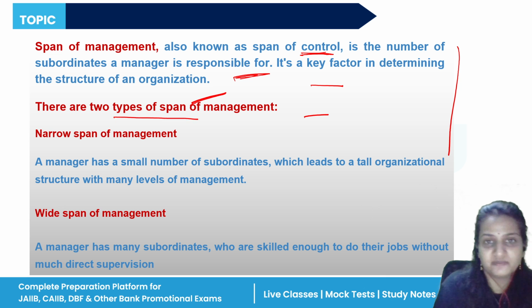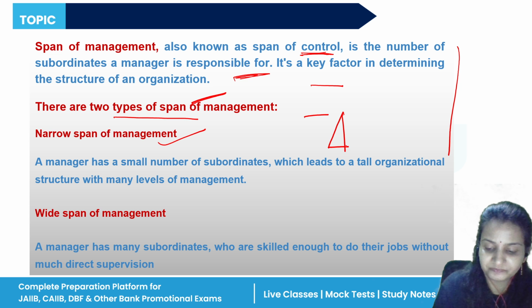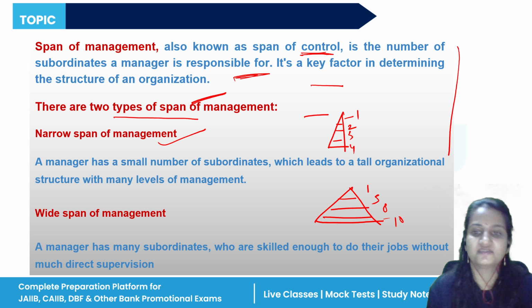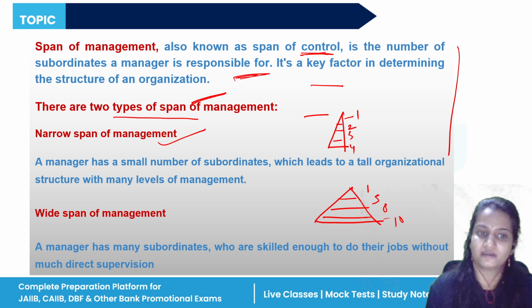Okay, there are two types of span of management. One is narrow span of management, like this, and one is wide span of management, like this. Under this one person works, then two persons work, then three, then four. Under this one works, then five works, then eight works, then 10 works. So this is wide span of management. It will get wider. Okay.